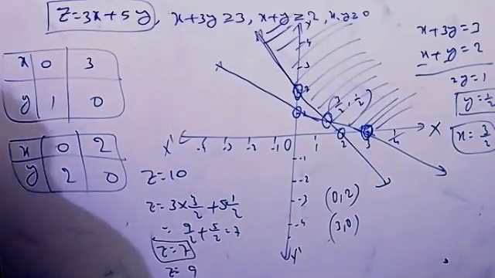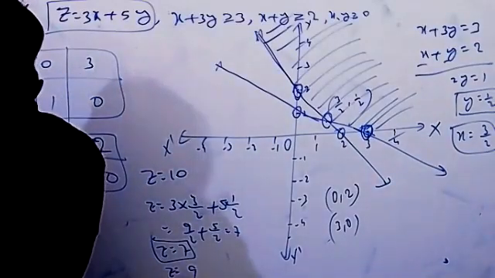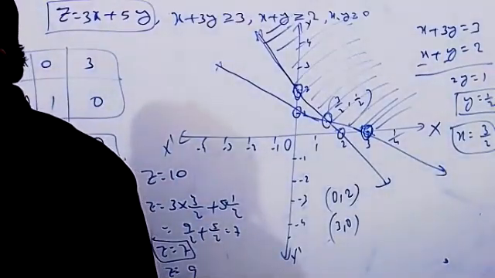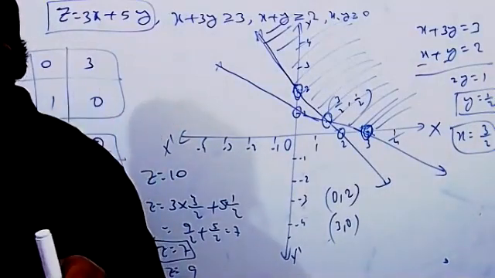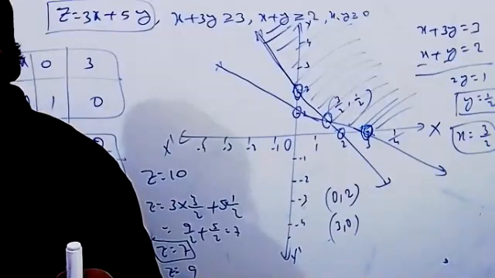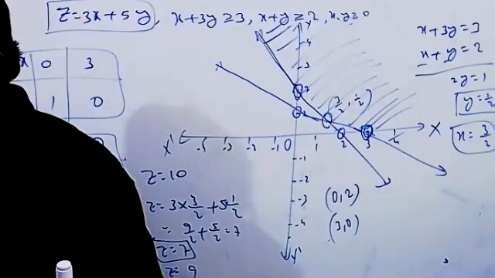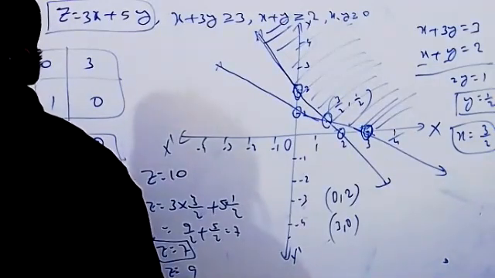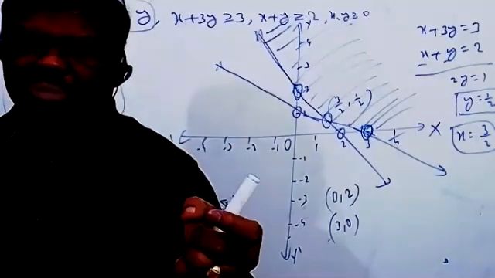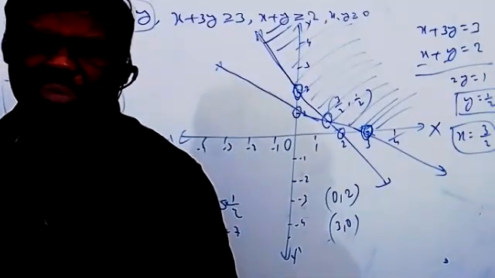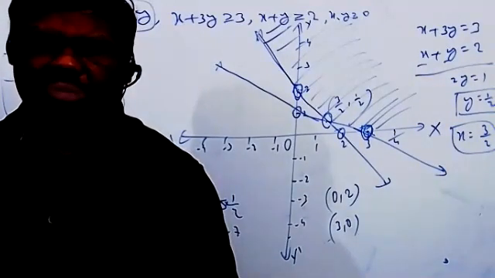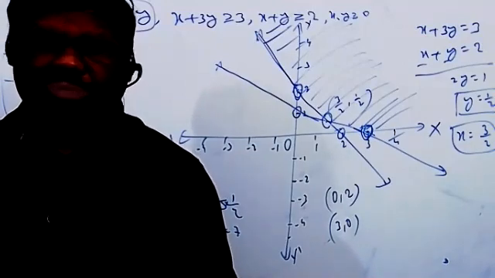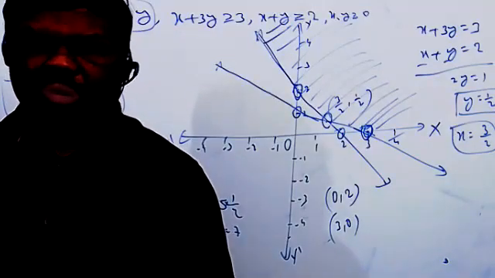So they gave it very clearly. How many foods are there here? Two different foods. Is that correct now? Yes, sir, two types of foods are there, that is P and Q. Such a way that the vitamin content is what they have given. The mixture contains at least 8 units, but here they only gave at least 8. That means it's one of the conditions, and based on that we will get the constraints. At least means the minimum, that or more than that. At most, we know, means less than or equal to.